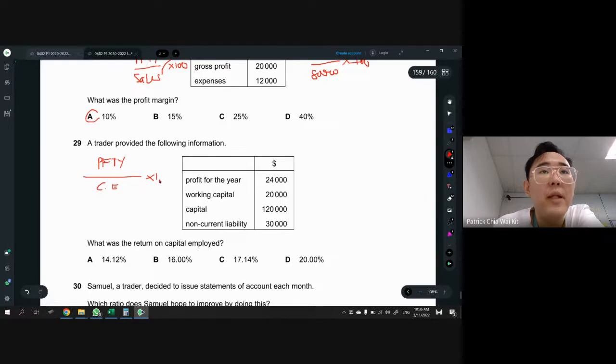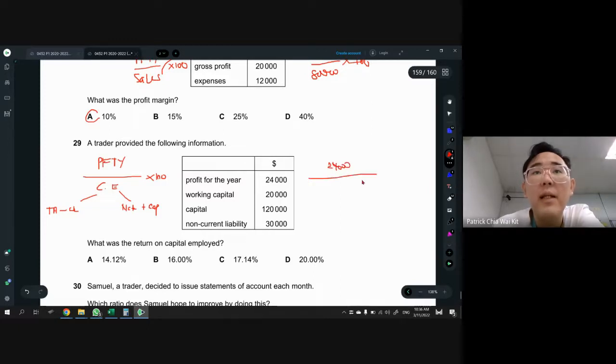Now, capital employed, there are two different formulas for capital employed. One is you take total asset minus current liability, but I don't think we can find anything here. Since it's only working capital, there's no non-current asset, and the other one is given as capital and NCL. So the other formula is actually NCL plus capital. So we are supposed to use the other one. So technically the answer will be 24,000.